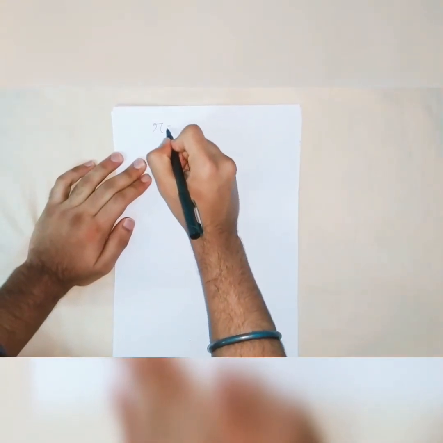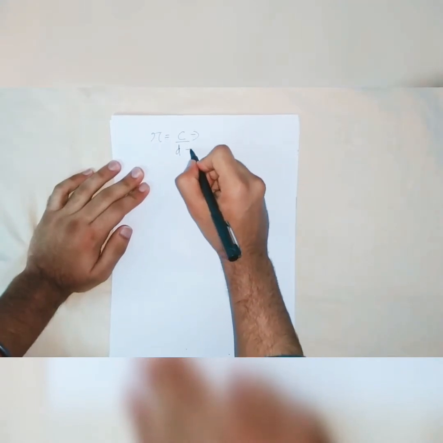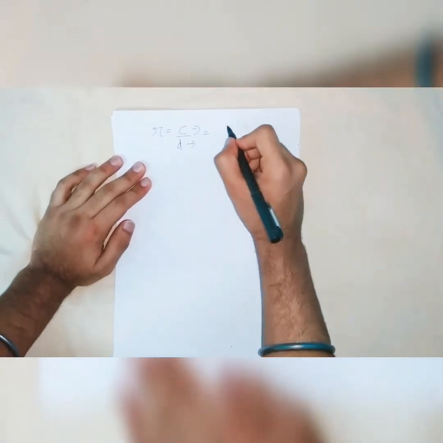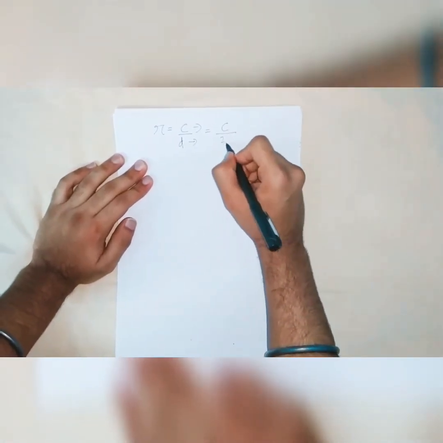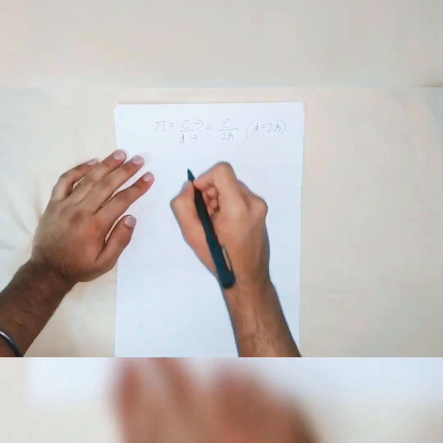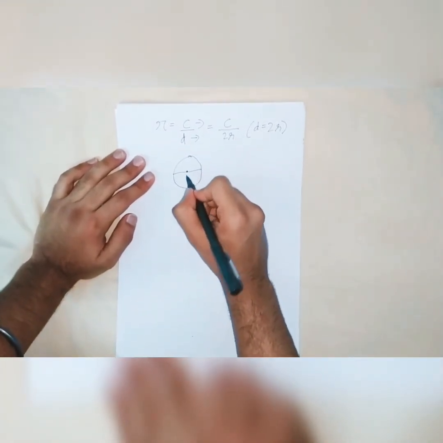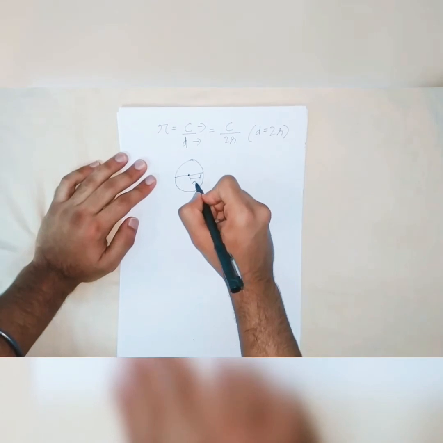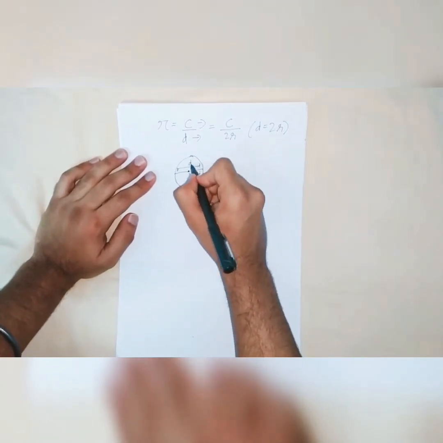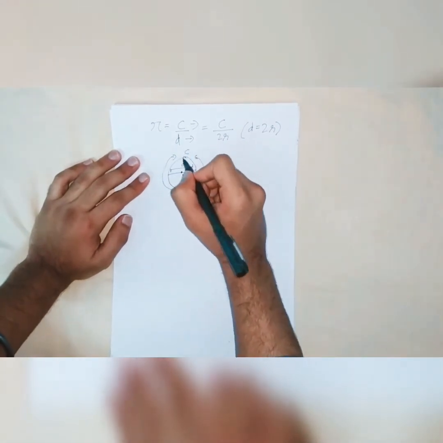We can write it down as pi equals c upon d, where c is the circumference and d is the diameter of the circle. Or we can write it as c upon 2r, since d is equal to twice the radius, like this. Here is the center, here is the radius, here is the diameter, and this whole boundary is its circumference.